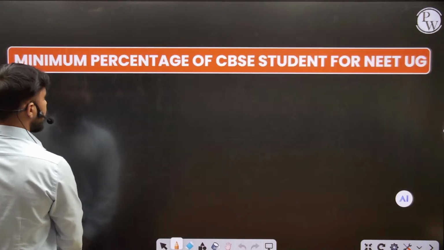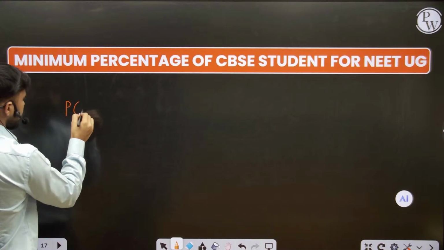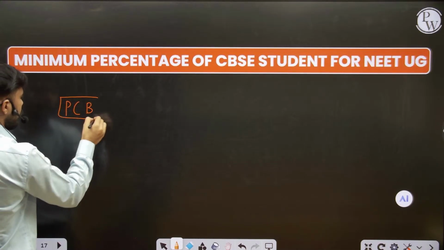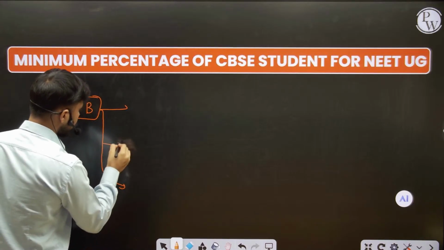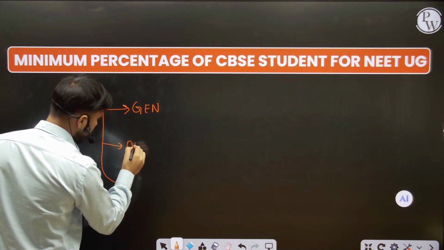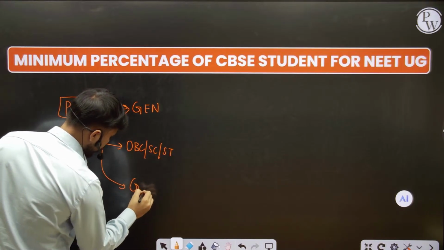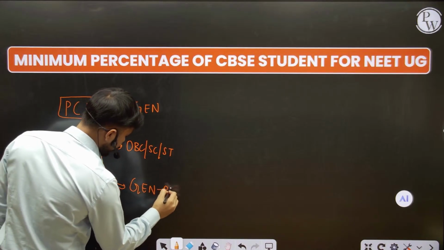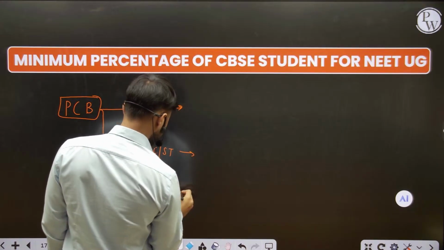And after that, what is the percentage? If I am saying that the student must carry PCB, that is physics, chemistry and biology, then according to the category we have the general category, OBC, SC and ST, and general PW.